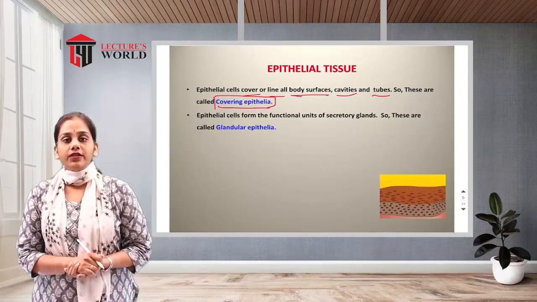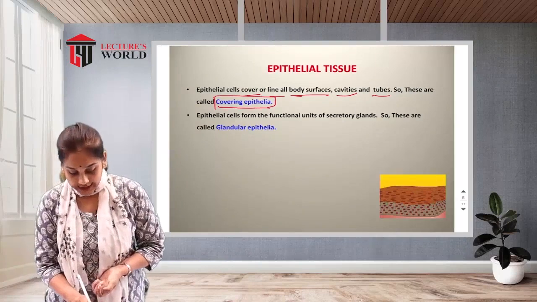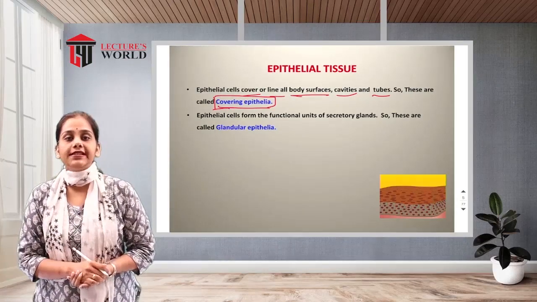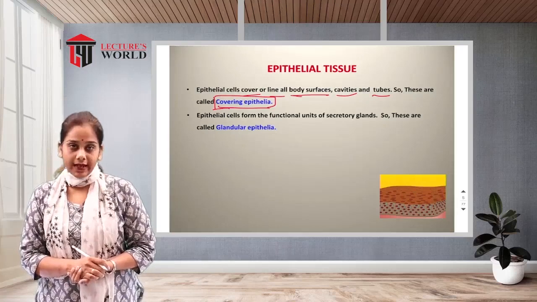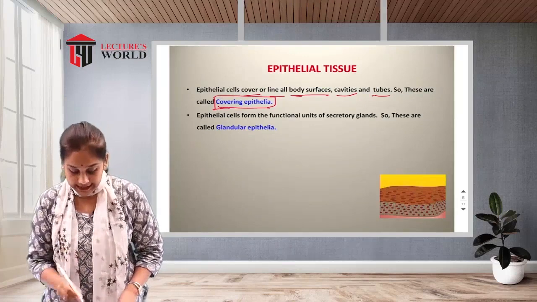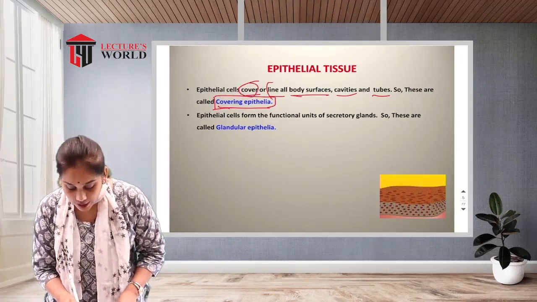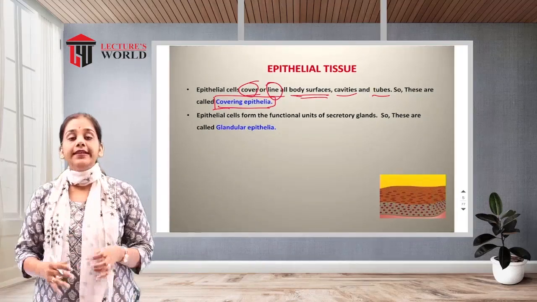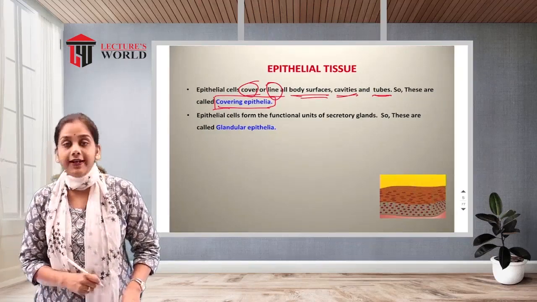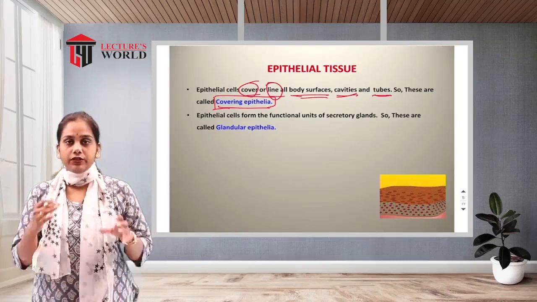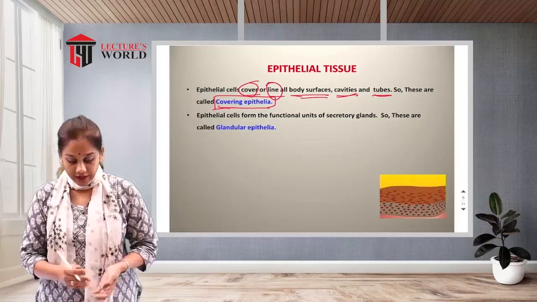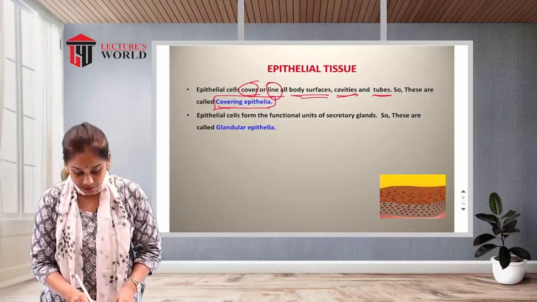Epithelial tissue is known as covering epithelia because most epithelial cells cover or line the body surfaces, the body cavities and the tube linings. So that is known as covering epithelia.